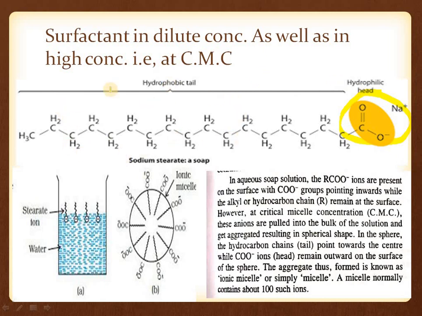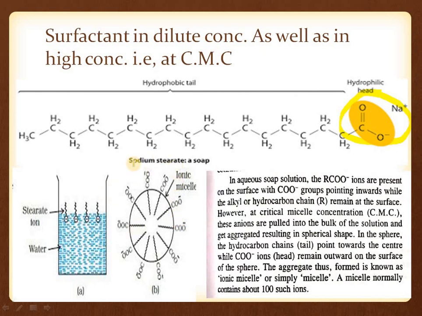When we put a little amount of surfactant in water, the stearate ion solution is dilute. With a lesser amount of sodium stearate molecules, the head group is towards the water, which is polar, and water is polar, and the chain is away from it, which is non-polar. So what will happen if you increase the concentration of stearate ions?